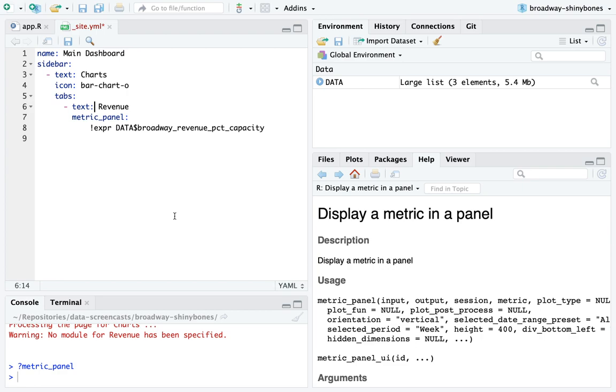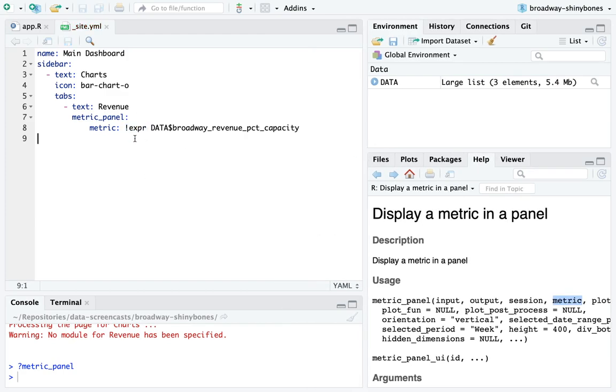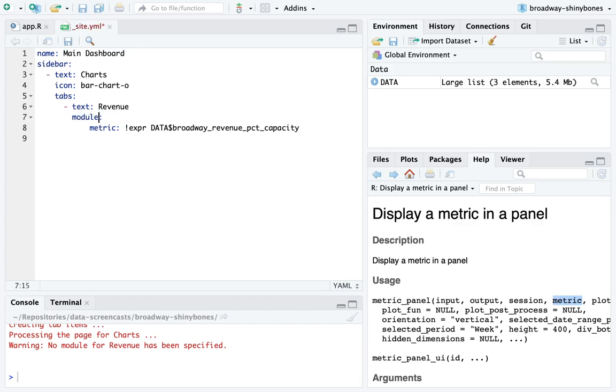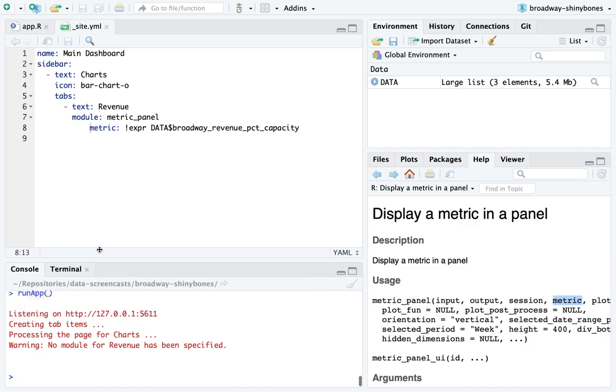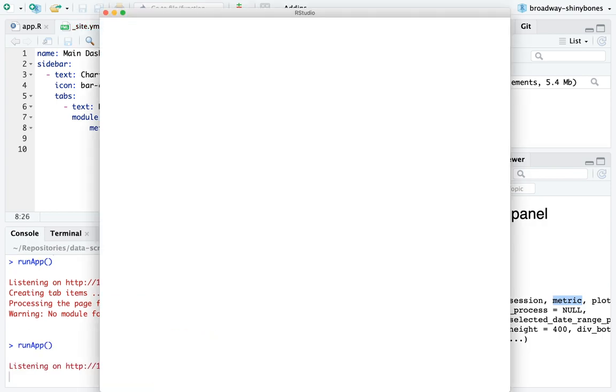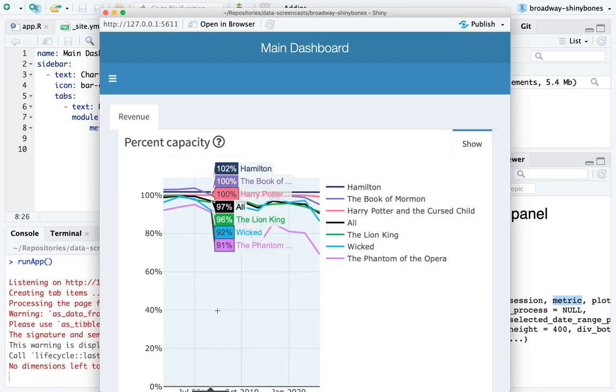It's a Shiny module, and it gets one argument, metric. I think that's the way to do it, exclamation point expression. I might need to look that up. If someone remembers how to do this in YAML, module metric panel. I was pretty sure that what it was, oh, I see it. I think it's like this. Ah, yes.